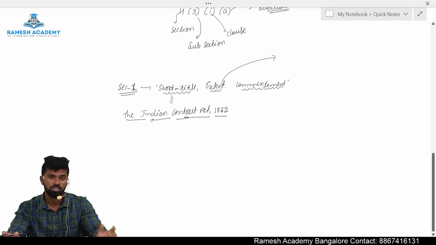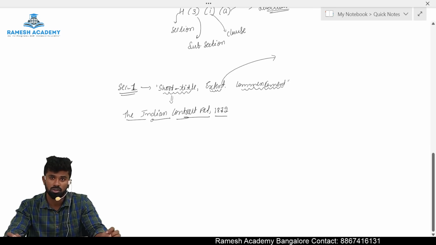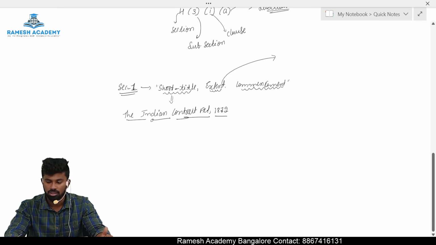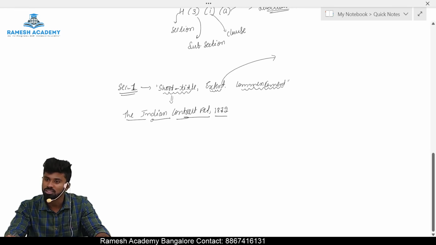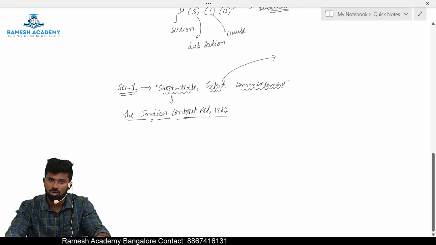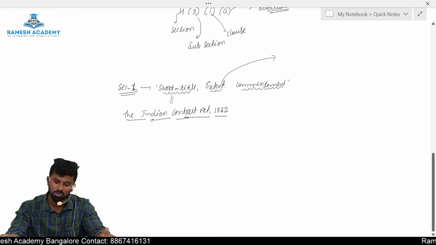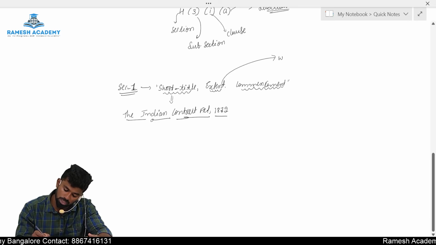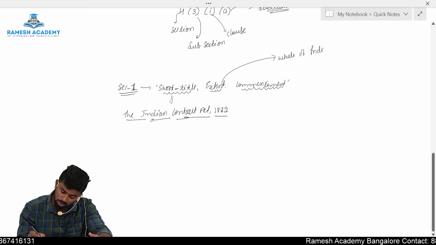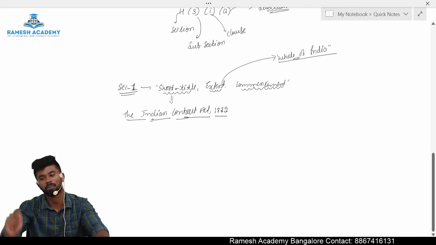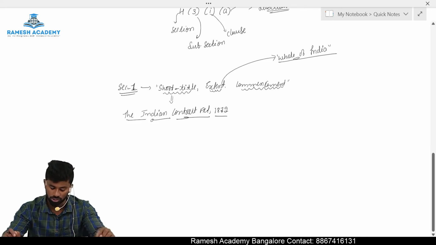So there is no special status given to Jammu and Kashmir. Hence, the laws made in the Parliament, or all the laws which were in existence, are automatically made applicable to whom? Jammu and Kashmir. So the law is applicable to where? The whole of India. No exceptions, no special status, no special provisions. It's applicable to entire India.